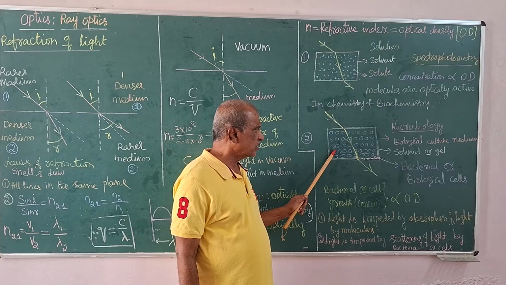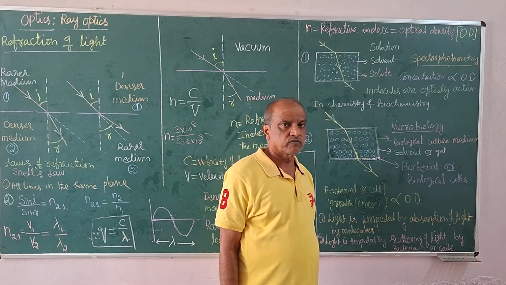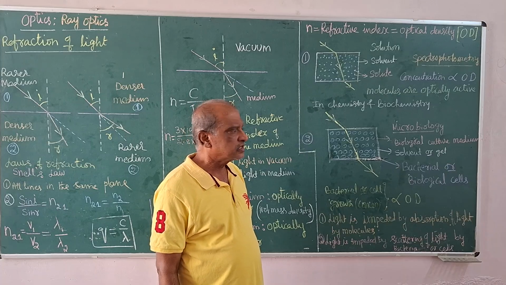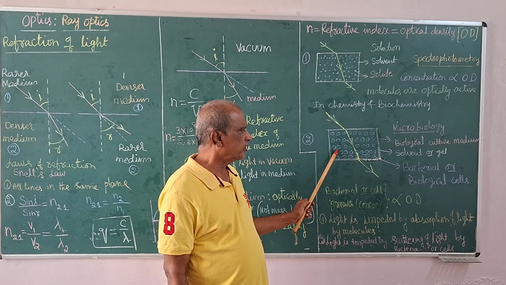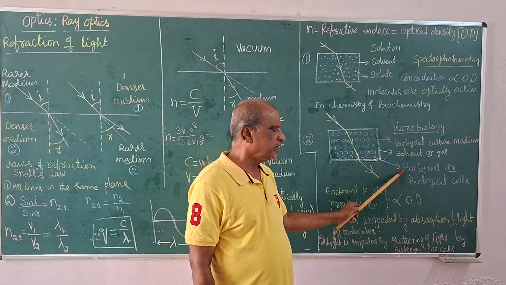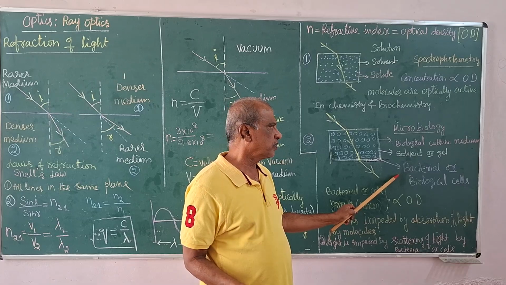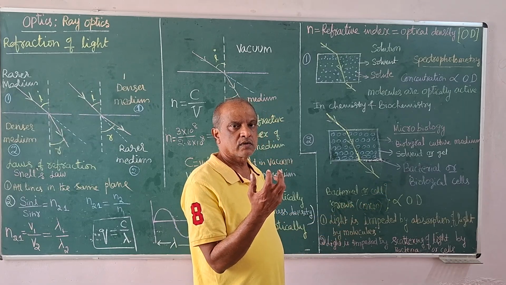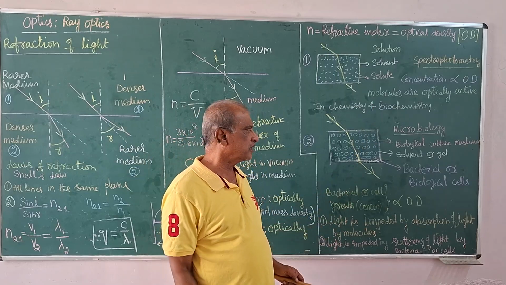We prepare this using a biological culture medium. What is a biological culture medium? It is a medium in which the given bacteria are allowed to grow and multiply in large numbers. If you take two bacteria, they multiply into millions and billions.